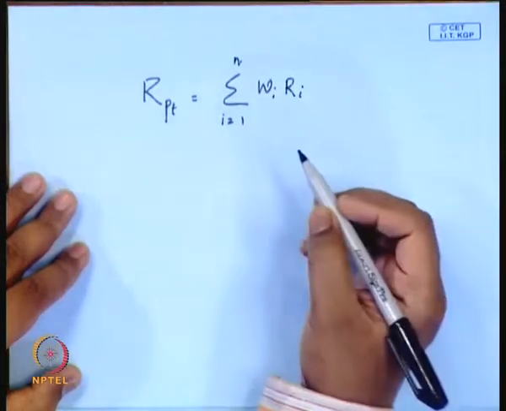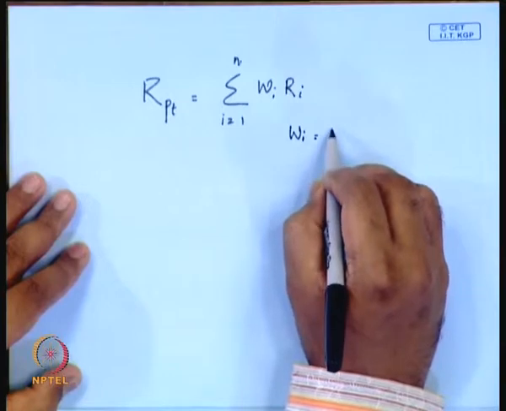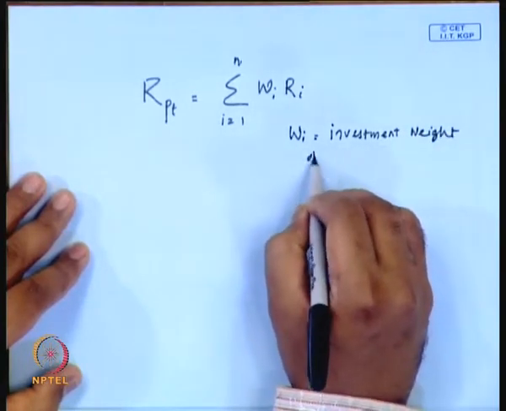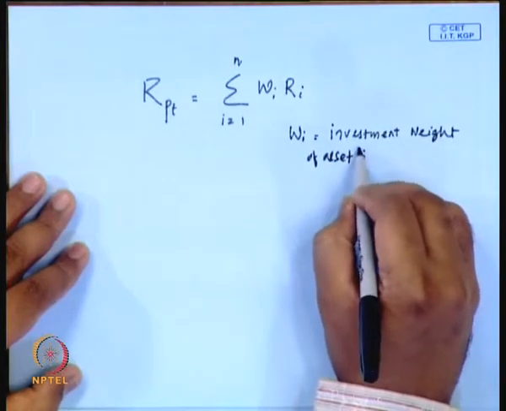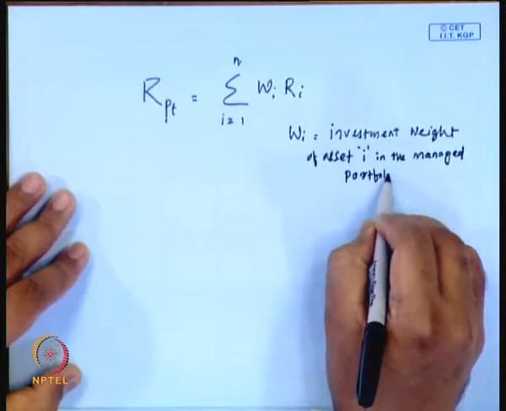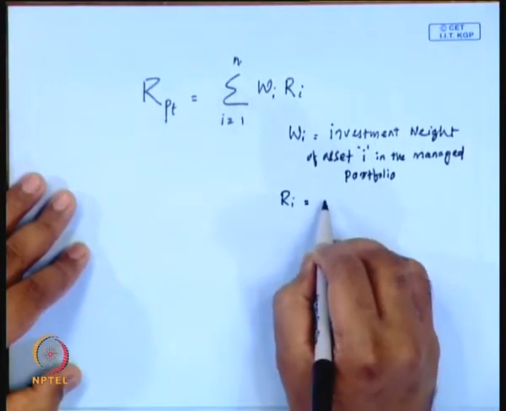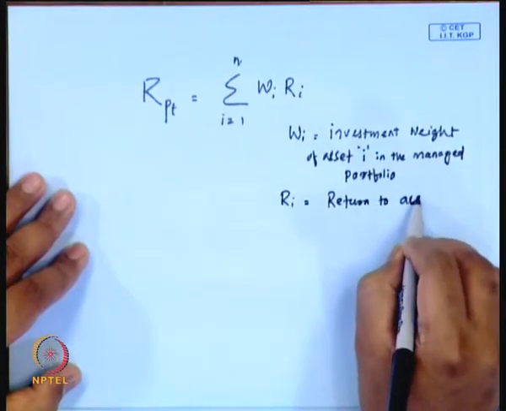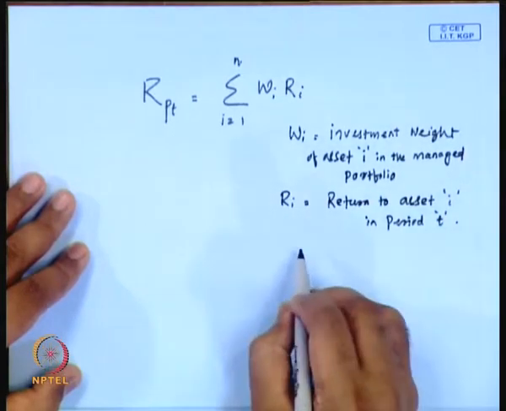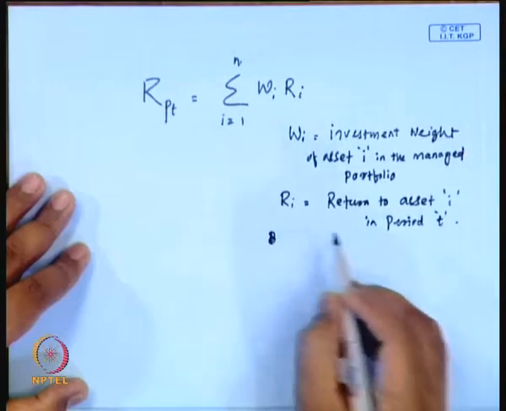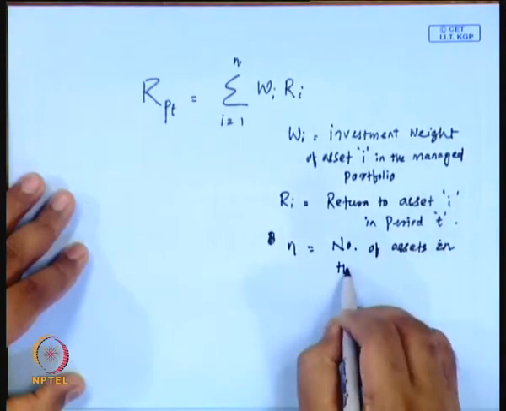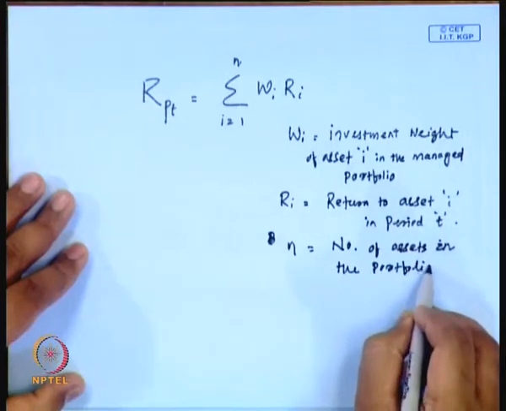So here we can write: WI is the investment weight given to asset I in the managed portfolio, RI is the return to asset I in period T, and N is the number of assets in the portfolio.